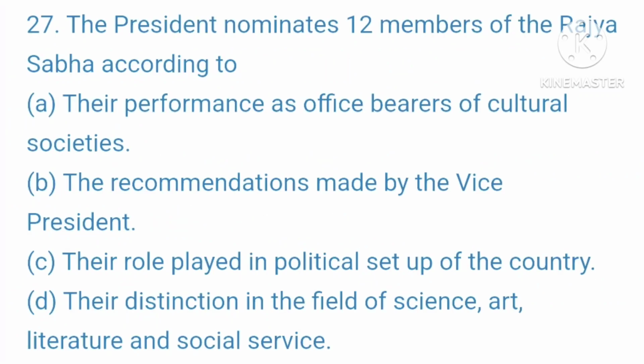Question 27. The President nominates 12 members of the Rajya Sabha according to... your options are A. Their performance as office bearers of cultural societies, B. The recommendations made by the Vice President, C. Their role played in political setup of the country, D. Their distinction in the field of science, art, literature and social service. Your right answer is, their distinction in the field of science, art, literature and social service.